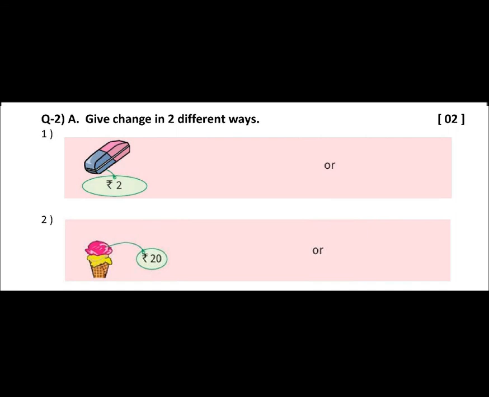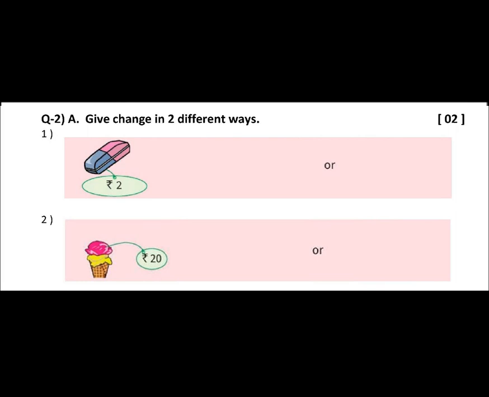Question number 2a. Give change in two different ways. And as you can see here, or is written. So in the first part you will give the first option. In the second part you will give the second option. Okay, so the first picture is here eraser. And the cost of the eraser is 2 rupees.